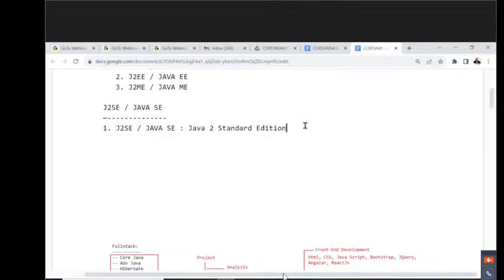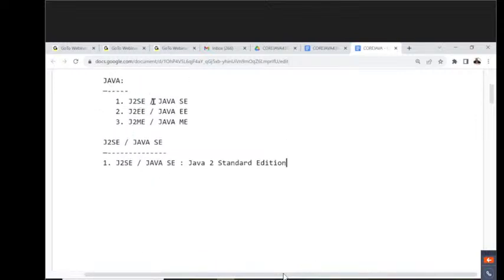Then immediately I am getting a question. What is that question? Now if you observe these three names, J2SE, J2EE, J2ME, the number 2 was provided in all the names. What is that number 2? Does it have any significance? What do you think about this number 2? The answer for this question is very clear.